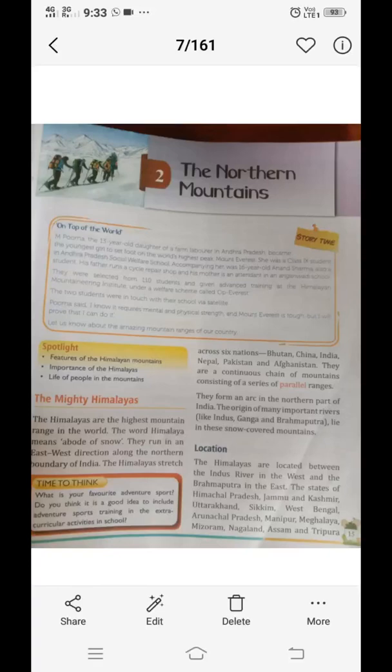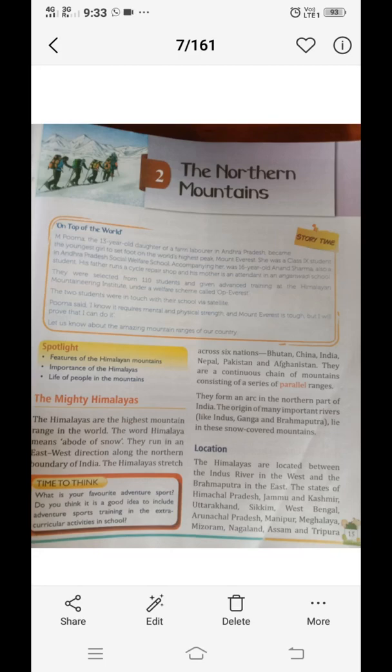Good morning, students. Today we will start another chapter from your SST book, The Northern Mountains. This is the second chapter of your SST book. The mighty Himalayas. The Himalayas are the highest mountain range in the world. The word Himalaya means abode of snow.